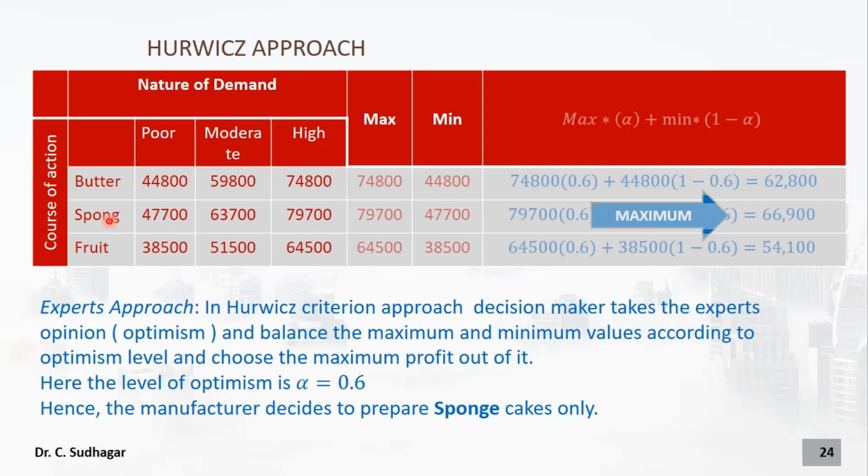So finally the manufacturer decides to prepare sponge cake only. So these are the two approaches based on the Laplace criterion and Hurwicz approaches. So we got answers for all the different 5 approaches. Okay, it is left to the decision maker to choose which method is suitable for him.